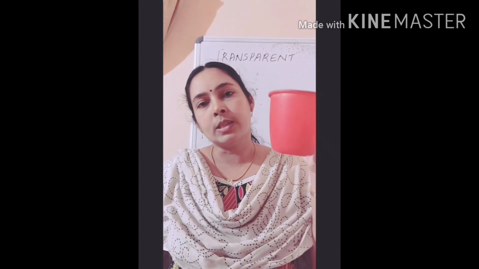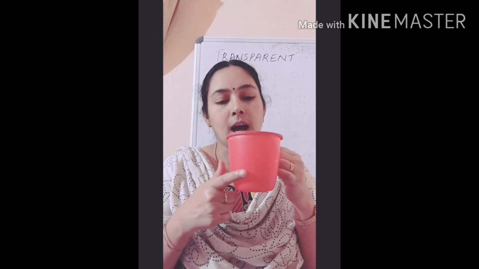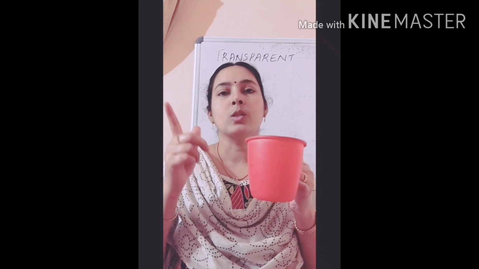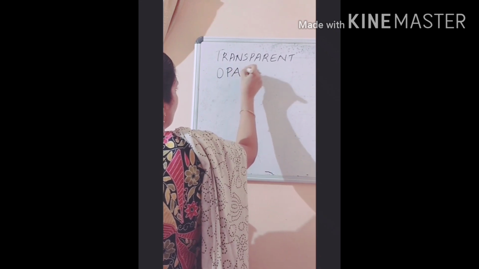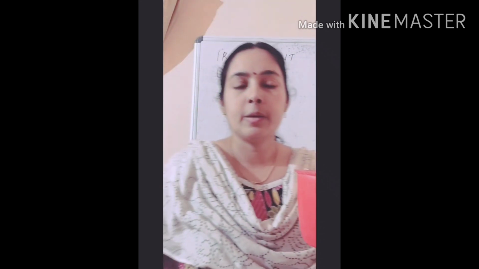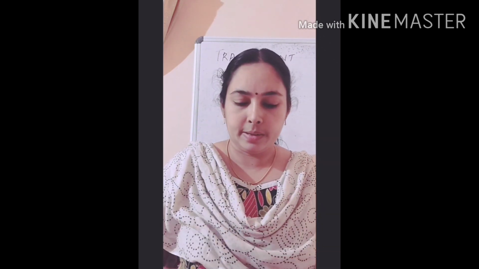Now I am putting it in a cup. Can you see the lemon? No, you cannot see the lemon. So through this material we can't see things. So this is not transparent. The materials through which we cannot see things are called opaque materials. So what do we call those materials? Those materials are called opaque materials. This kind of plastic is opaque, but not all plastics are opaque.